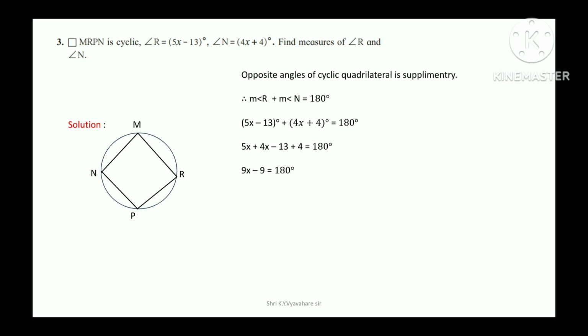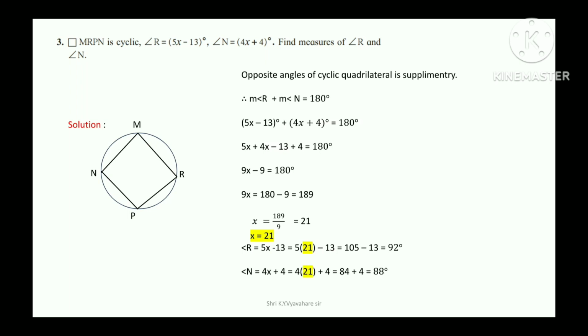5x plus 4x minus 13 plus 4 is equal to 180 degree. 9x is equal to 180 degree plus 9 is equal to 189. x is equal to 189 divided by 9 is equal to 21. x is equal to 21. Therefore, measure of angle R is equal to 92 degree. Measure of angle N is equal to 88 degree.